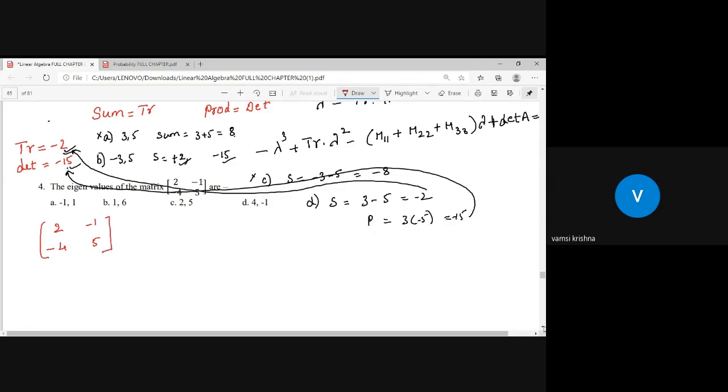Sir, for this matrix, the trace of the matrix is 2 plus 5, that is 7. And the determinant of the matrix is 2 fives are 10, 10 minus 4, 6. Now let us analyze the first option. Option A is minus 1 comma 1. Sum is minus 1 plus 1, sum is 0, so no need to check.